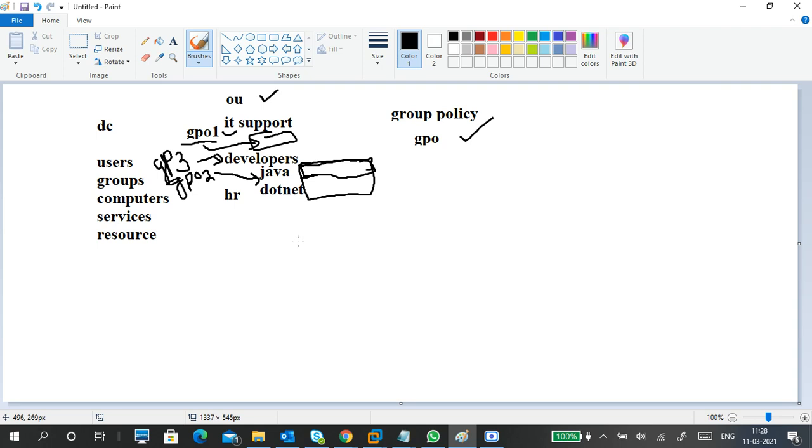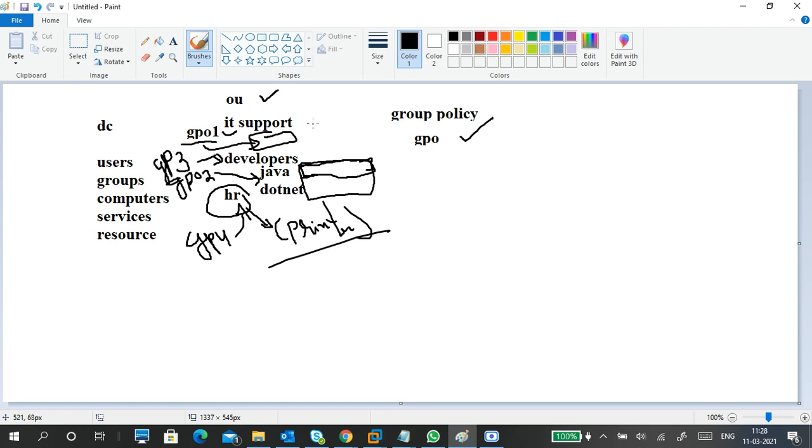What are these settings? For example, HR users require printer access. Others don't require a printer. For example, HR has to take a lot of prints, like a lot of people are joining, right? So they have to be given printer access. So I want to give settings to all HR users. So I will create a group policy and link the group policy to the HR OU. So automatically all HR OU people will get printer information and printer access.